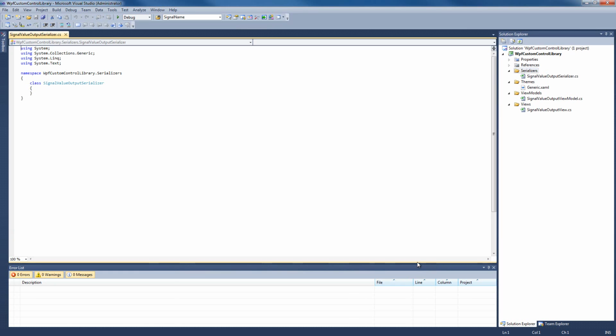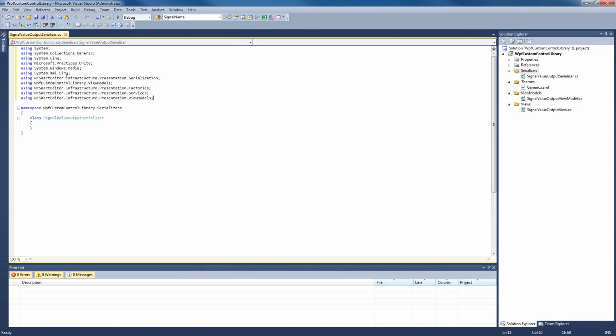I'm gonna click Add to confirm, and this is our new serializer. So the first thing we need to do is replace the usings with the ones that really make use of our references over here. Now that we have our usings, we can move on and change the visibility of our class to public and make it inherit the CommonControlSerializer, which is the base class for serializing.